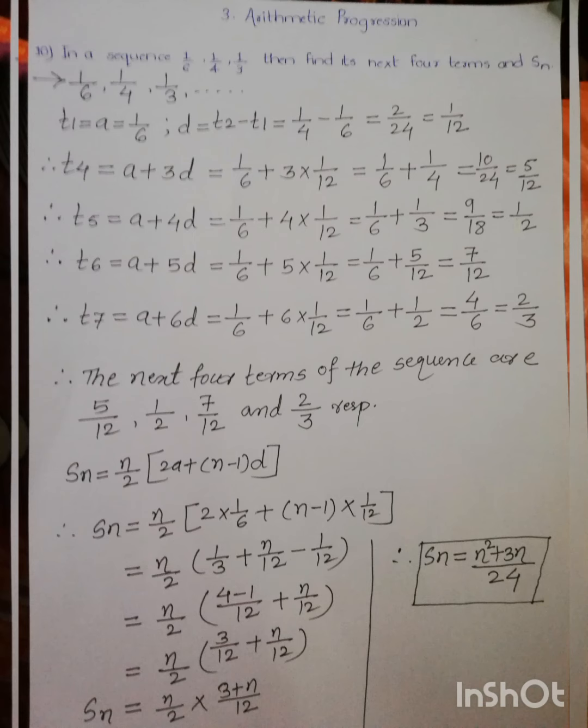So to find Sn, we write the Sn formula. Sn is equal to n upon 2 into 2a plus (n minus 1)d. By putting a is equal to 1 upon 6 and d is equal to 1 upon 12, we get Sn is equal to n upon 2 into (1 upon 3 plus n upon 12 minus 1 upon 12). By taking 1 upon 3 and 1 upon 12 together, we get Sn is equal to n upon 2 into (4 minus 1, which is 3 upon 12, plus n upon 12). Because of this common denominator, Sn is equal to n upon 2 into (3 plus n) divided by 12. So by multiplying both the fractions, we get Sn is equal to (n square plus 3n) divided by 24.